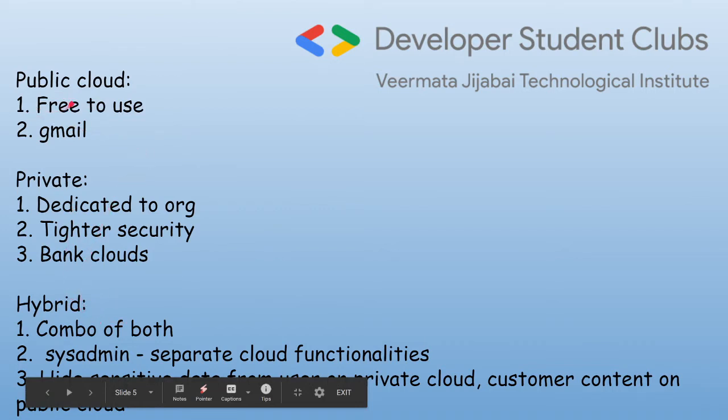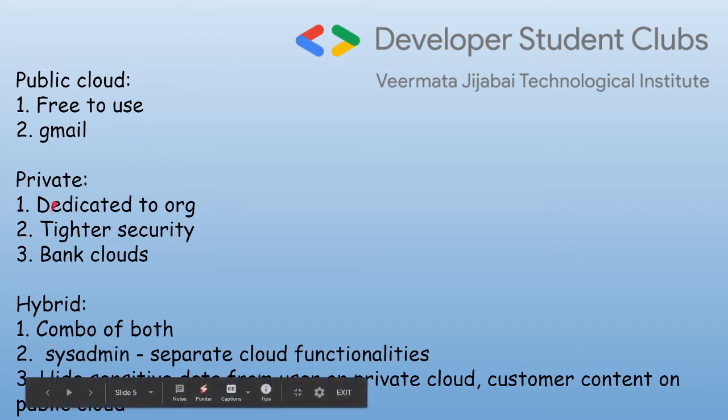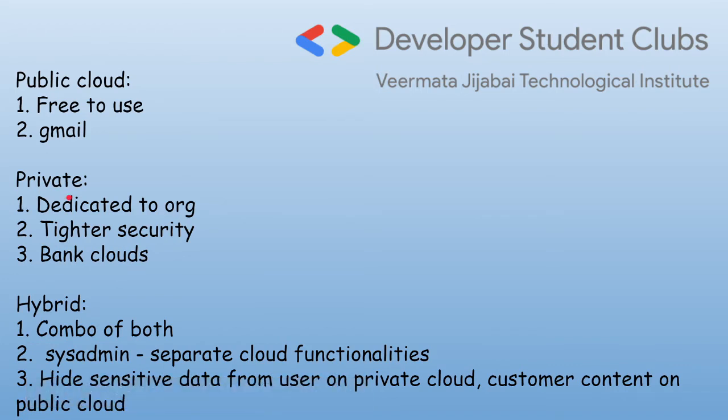So if I have to tell you the advantages of public cloud, one would be very easy. You can also guess that it is freely available to everyone. You don't have to pay, and even if you have to pay, it will be very less in amount. Whereas in case of private, the disadvantage is that you are giving money, but at the same time you can make your own customizations that you want in your private cloud. You can choose which resources to be used, which operating system to be used. You have the full control to do that, but not in the case of public cloud. I can't, just because I want something to be changed, I cannot change it globally, right? I will have to buy it in order to make my own customizations.